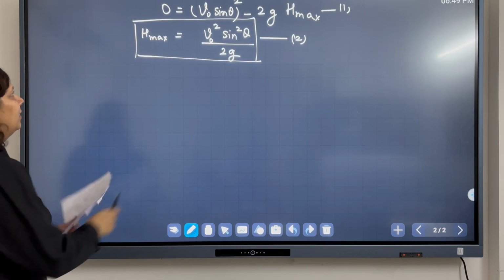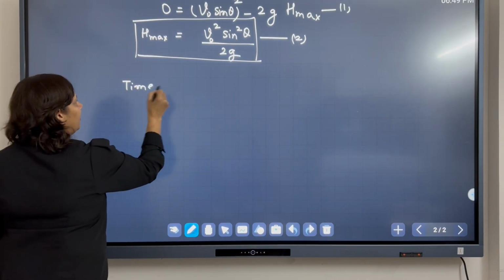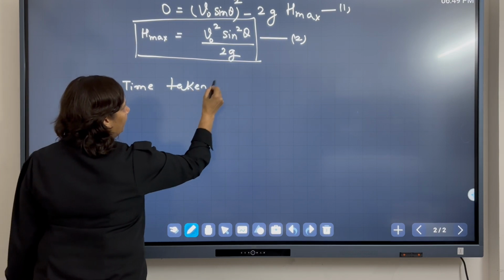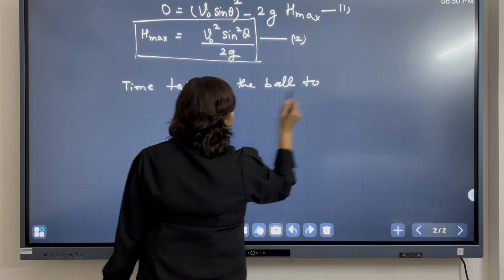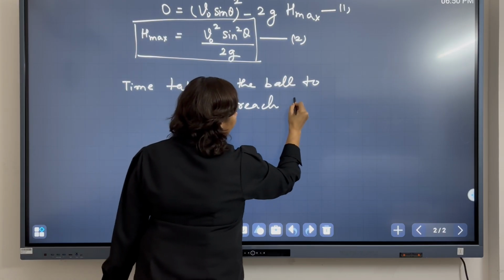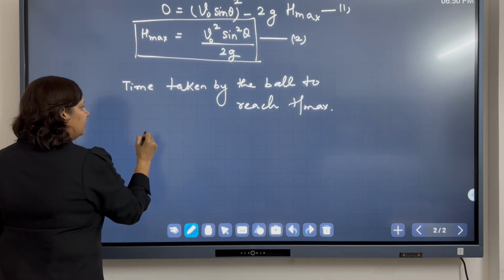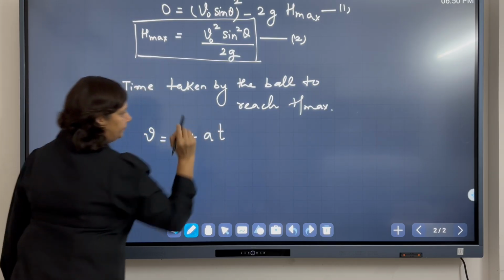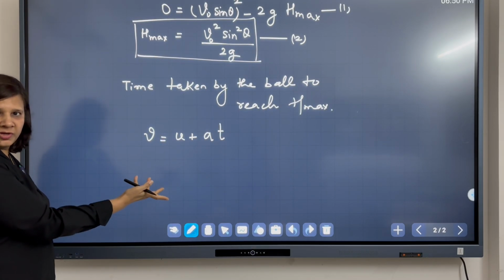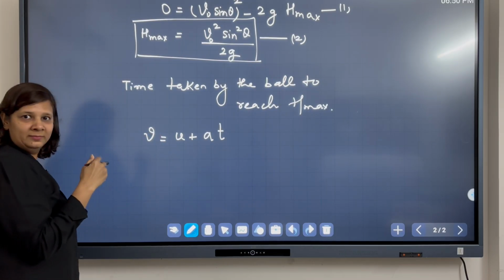Okay. So now let us calculate the time taken by the ball to reach maximum height. Okay. V is equal to u plus at, right? This is the usual equation which you all have seen. Now here, what is V?